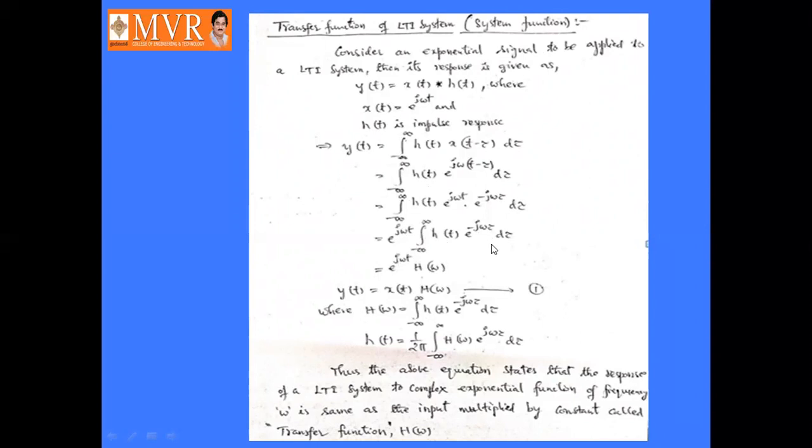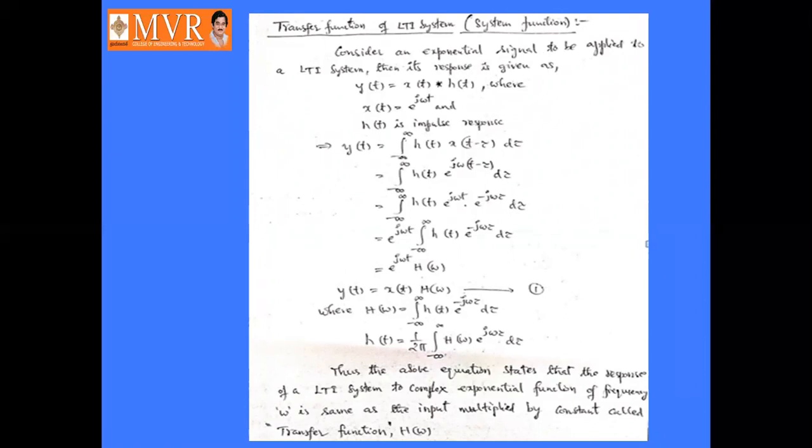Is it clear up to now? Here we are considering a linear time invariant system whose input is an exponential signal. The exponential signal is in the form of e power j omega t. So x of t is e power j omega t.